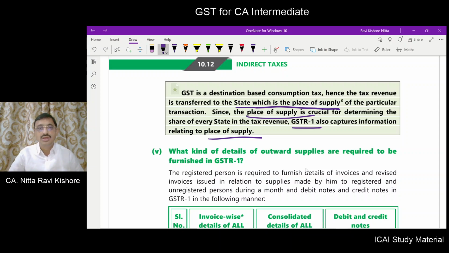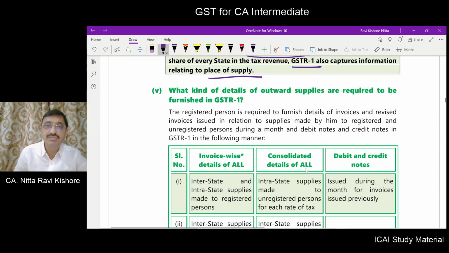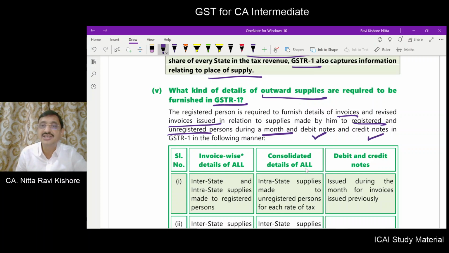Now, what details of outward supplies are to be populated in GSTR1? Every registered person has to furnish details of invoices and revised invoices issued in relation to supplies made by him to registered persons as well as unregistered persons during a month, as well as debit note and credit note information.